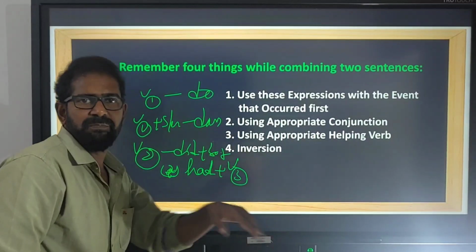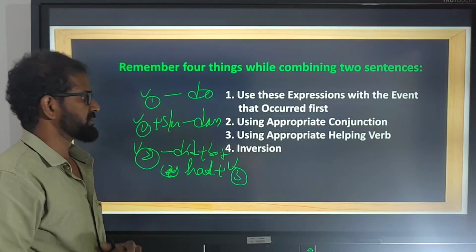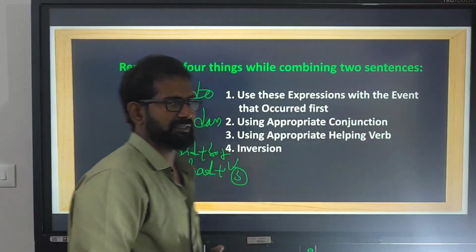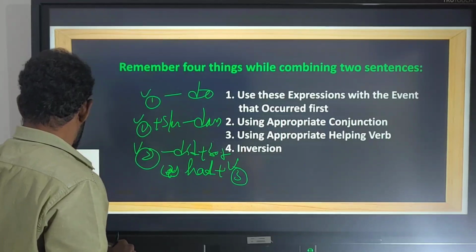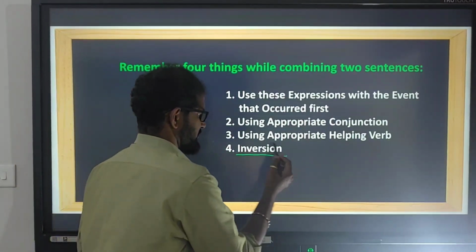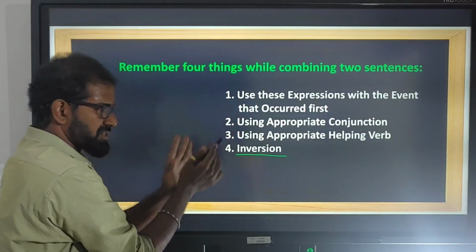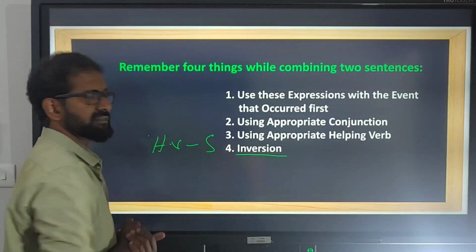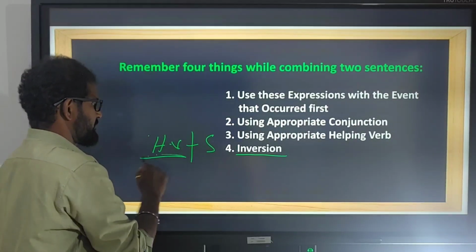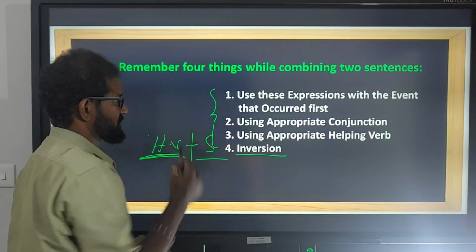If there is any helping verb, use the same helping verb. So this we need to follow. The last thing, inversion. Always after these expressions, the helping verb must be there and then the subject. So first the helping verb comes and then the subject. So these 4 points have to be kept in mind.